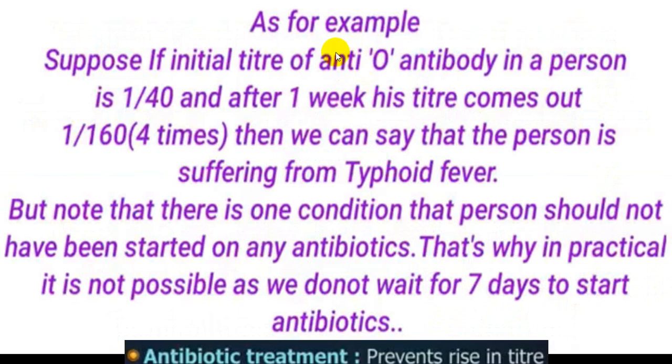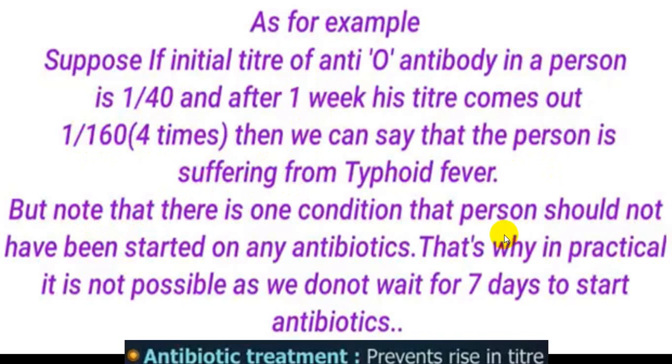So suppose the initial titer of O was 1 in 40 and after 1 week it becomes 1 in 160, so it is 4 times the original. Now this suggests that this is an active infection. But if there is no rising titer, it is almost ruling out enteric fever.